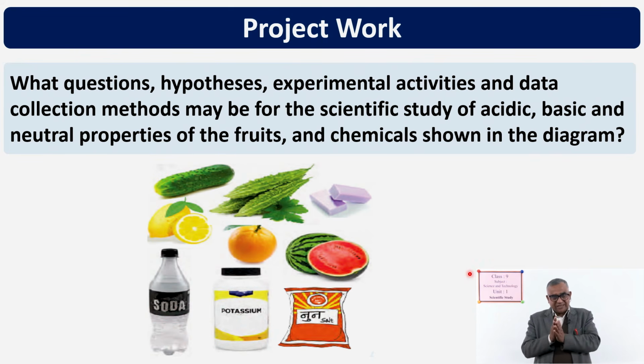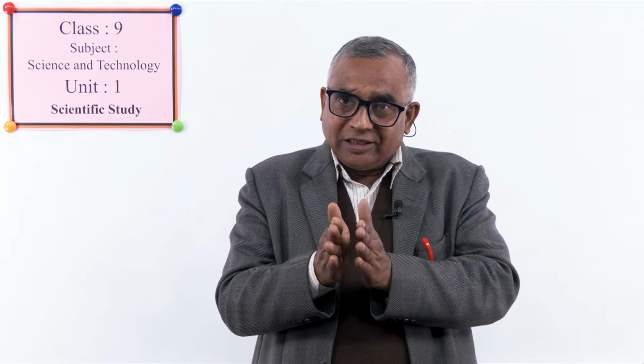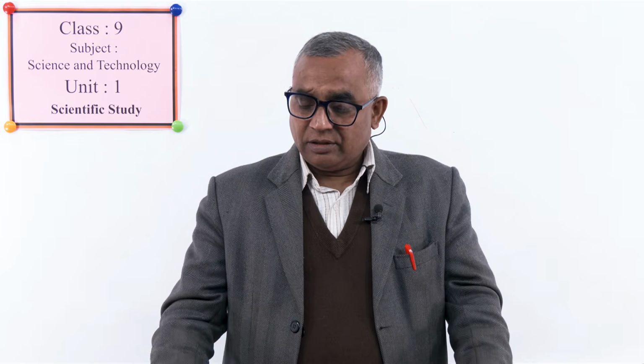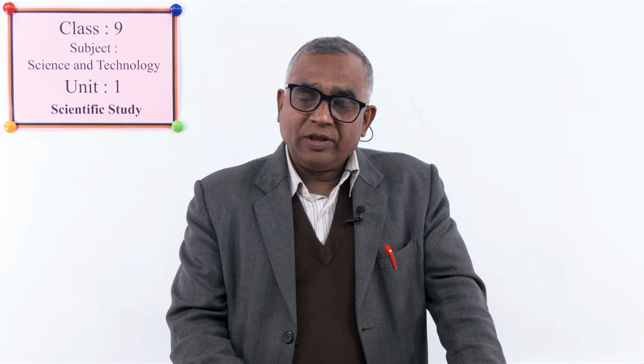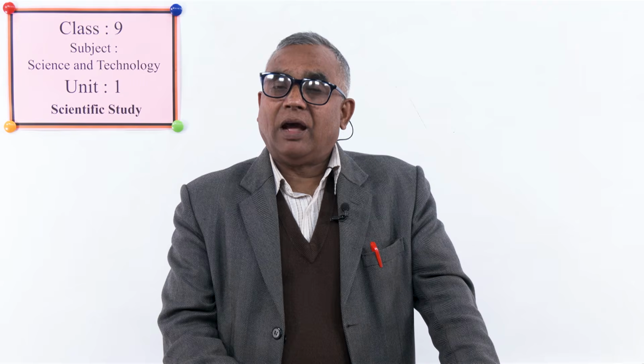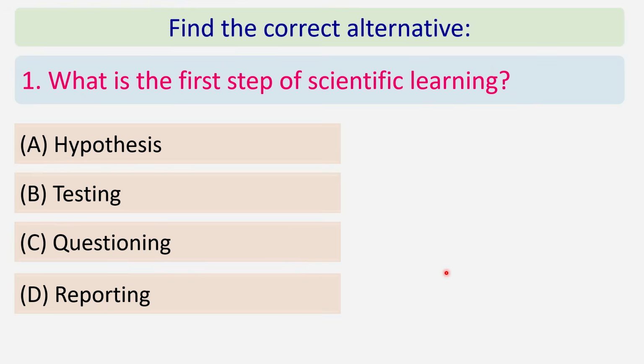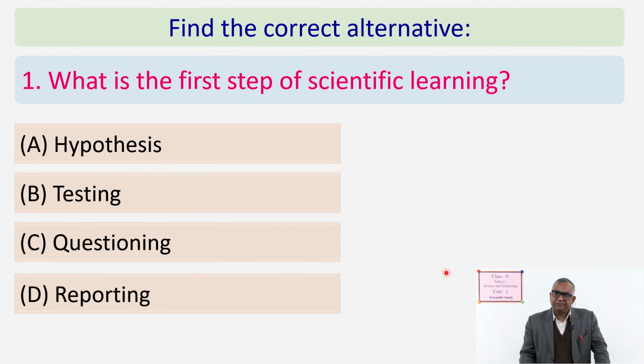After that, we linked scientific learning. At first, we studied what the scientific learning process is, the different steps. Then we linked them together. We found the similarities. We found how they interdepend on each other. And different examples we have learnt, and we have done different things in activity also. Now, your turn. What is the first step of scientific learning? Can you guess? A, B, C, or D?